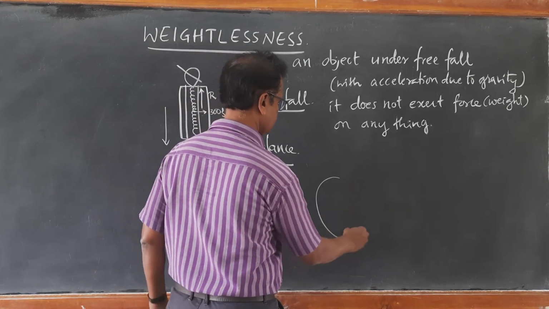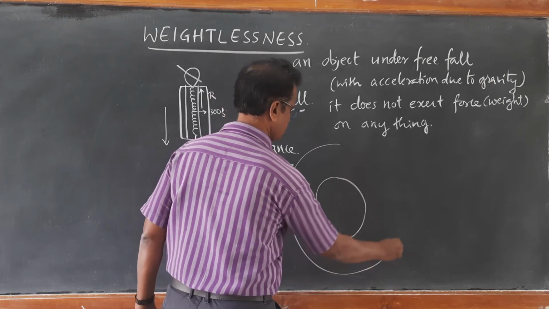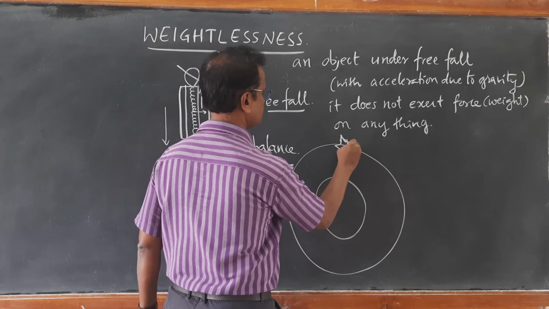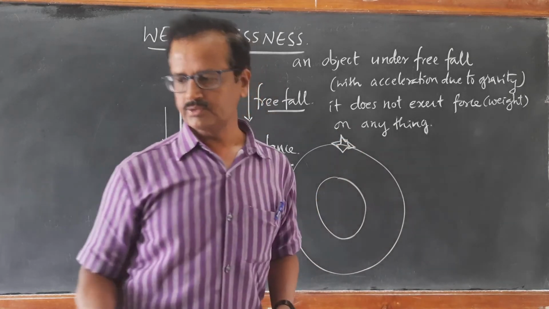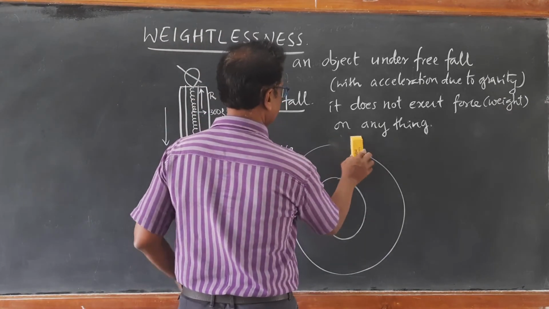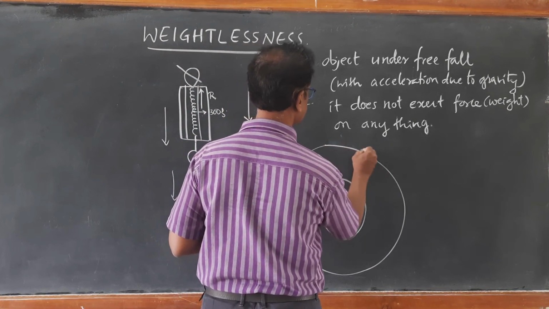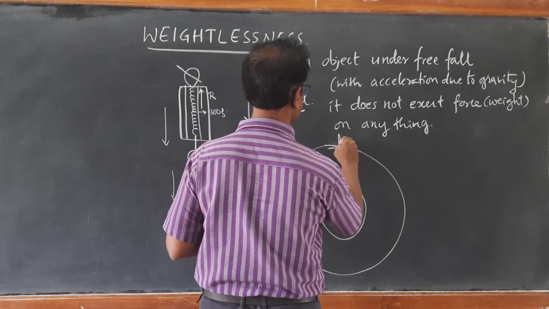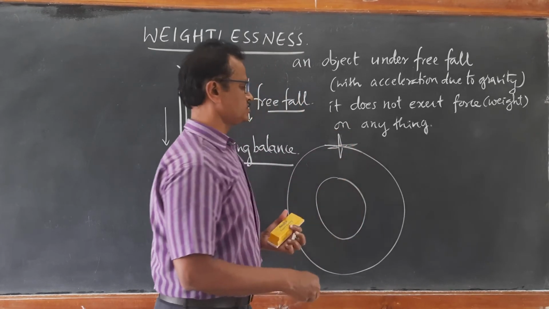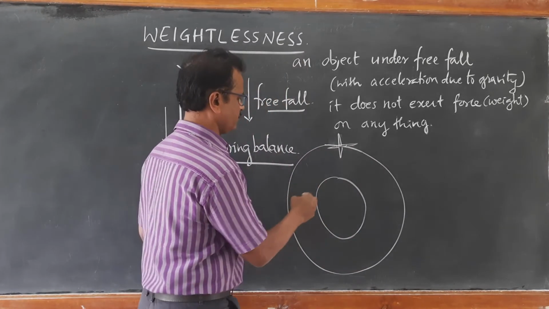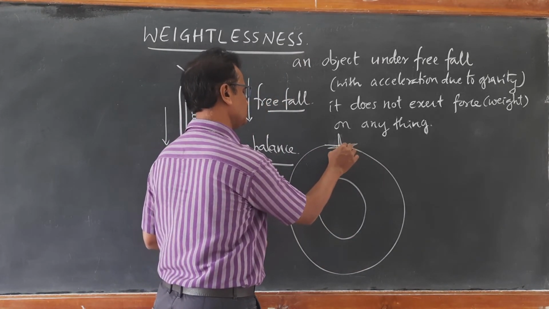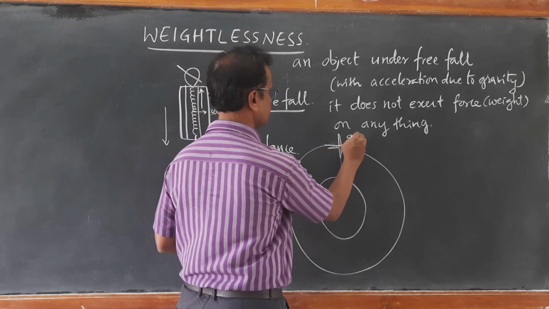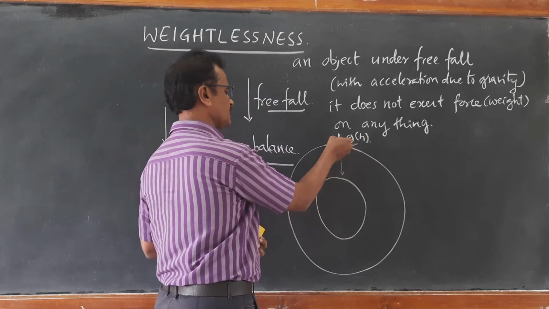What happens there, if this is Earth and if this is the orbit of the space probe, I will show you symbolically. Those astronauts inside are under free fall, because this satellite is under the acceleration due to gravity. Whatever the acceleration is at this particular value, this is under free fall.